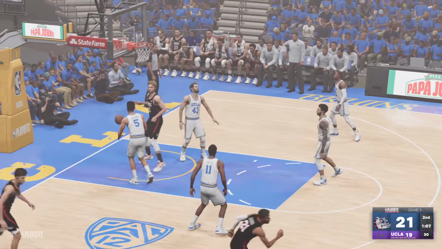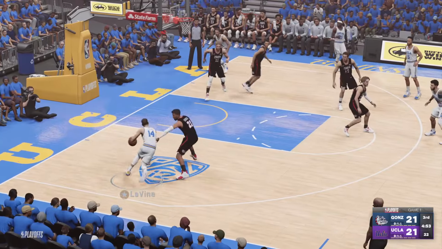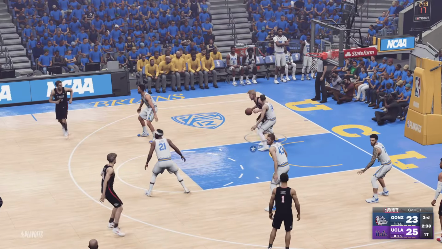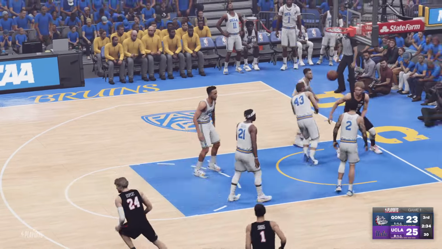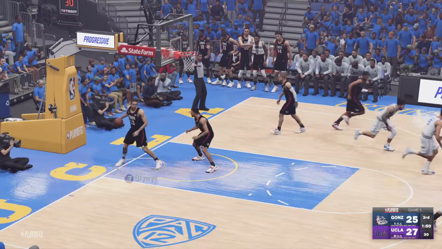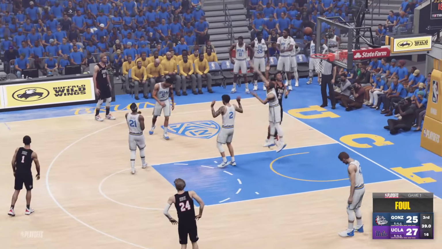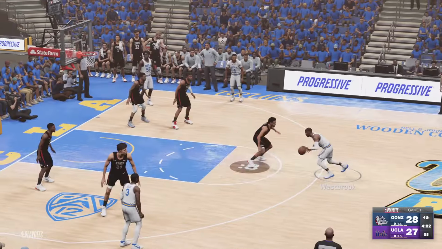Sabonis dunking. Now it's Kevin Love with the layup. We're going back and forth, tied at 21. Levine driving baseline, and the layup is good. Now Sabonis on a mismatch in the post. Doesn't get the first one to go, but gets his own rebound, puts it back in. Tied at 25. UCLA now with the lead at 27. Sabonis on the outside, dumping it down low, and Rui Hachimura gets fouled, and the 1 puts Gonzaga back up. So we go into the 4th.